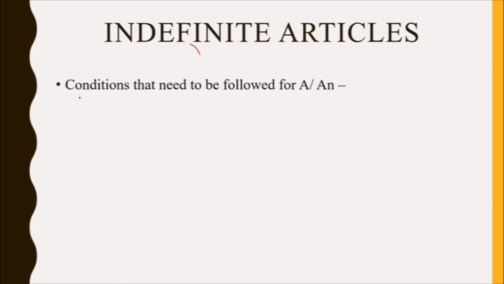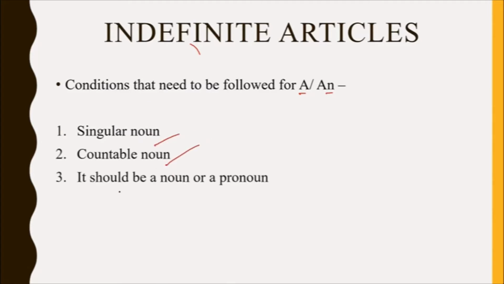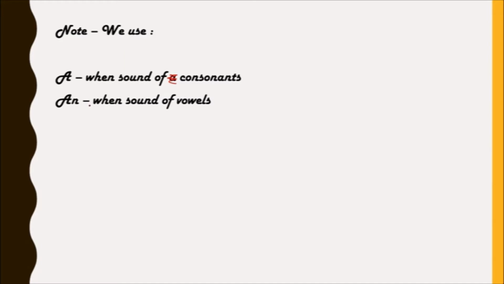Indefinite articles. Conditions that need to be followed for a or an are: the noun must be singular, the noun must be countable, and the word should be a noun or a pronoun. Example: a table, an umbrella, a smartphone. Note: we use a when there is sound of consonants, and we use an when there is sound of vowels. Example: an honorable person. Here it is sound of vowel O. An honest man. Here too there is sound of vowel O.